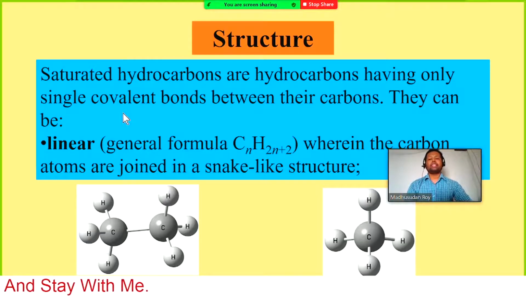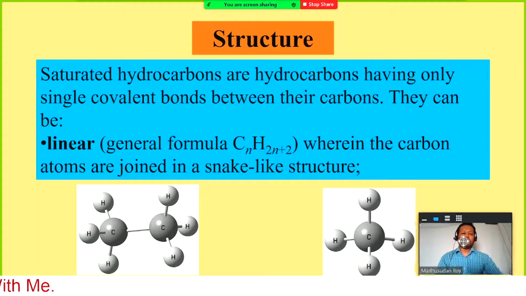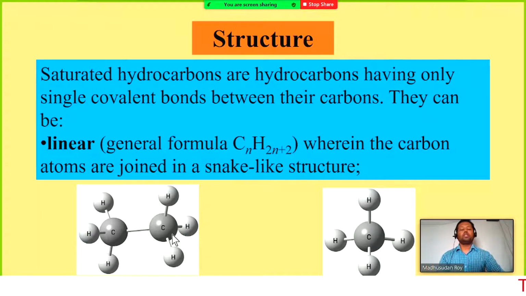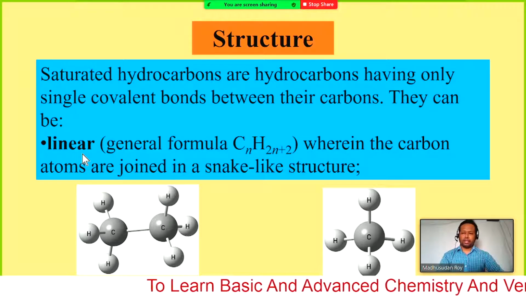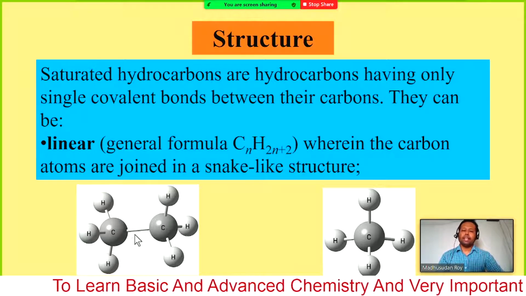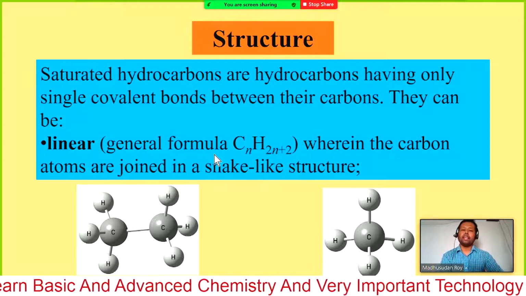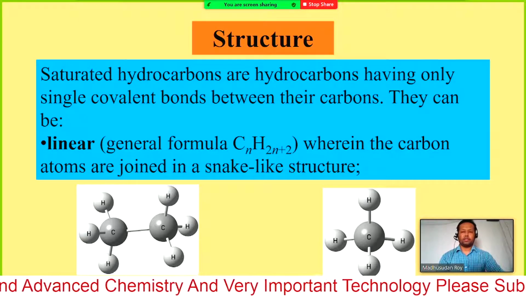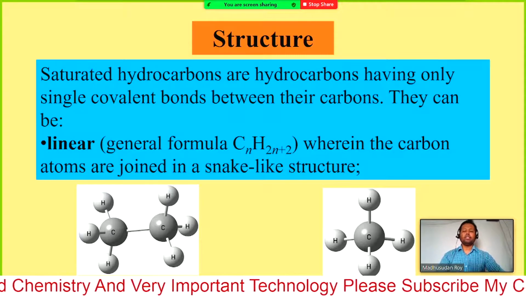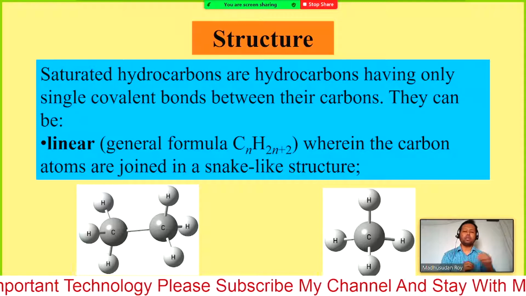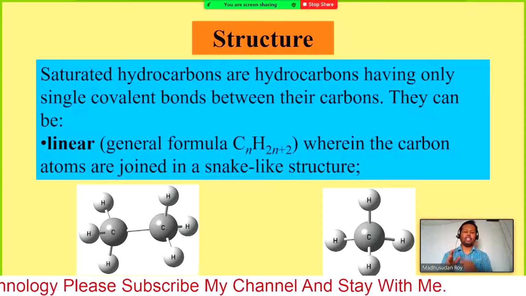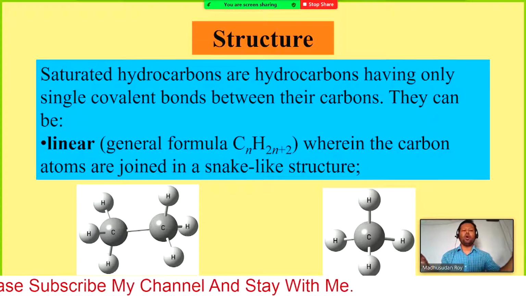So what is the structure? Different types of compounds can be found from the alkanes. We can have three different types of structure for the alkanes: linear, cyclic and also branched. Linear means one carbon joins to nearby carbons, so they can have a very long chain.